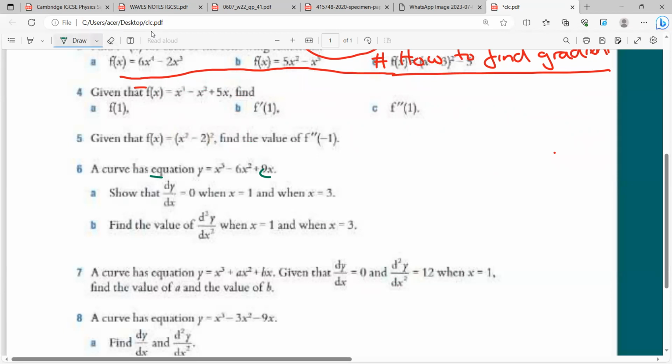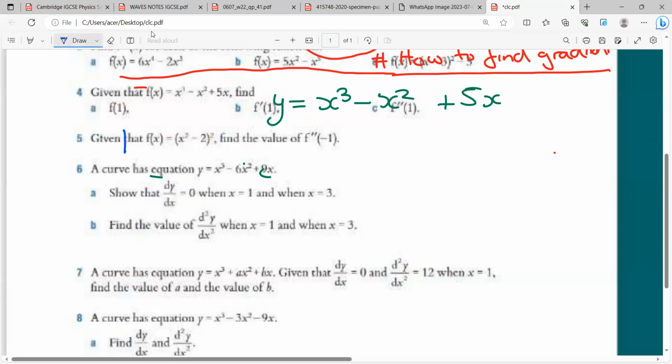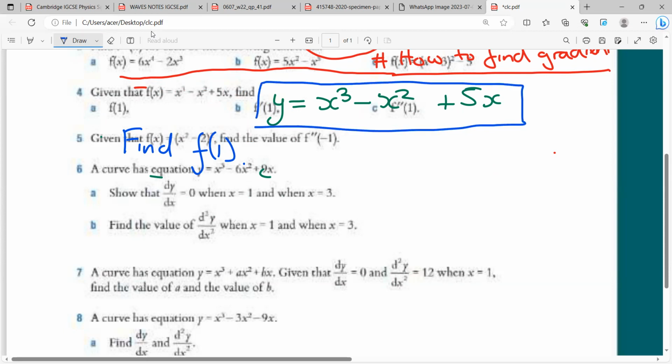You are given y equals x cubed minus x squared plus 5x. And the first thing that we will need to find is f of 1. Now, what does this mean? It simply means we need to do substitution.